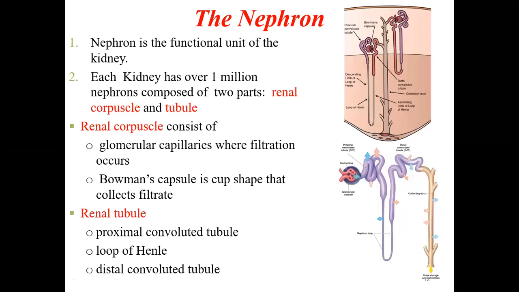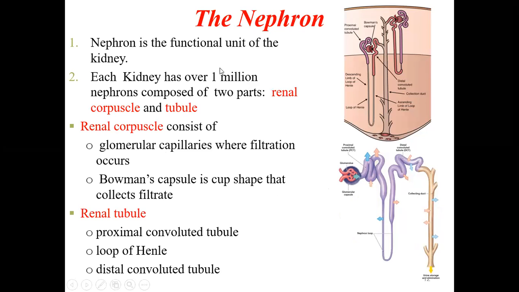Now coming to the structural and functional unit of the kidney, that is called the nephron, which is seen only by the microscope. Histologically, when you see under the microscope, you can see millions of nephrons. So nephron is the functional unit of the kidney, as I said.